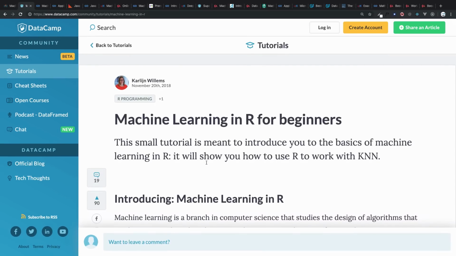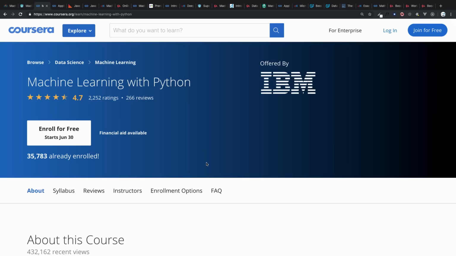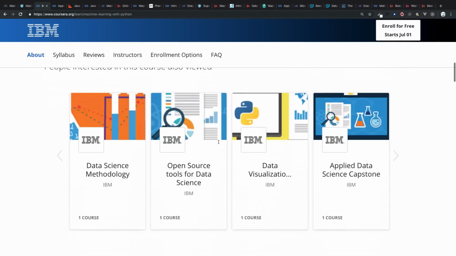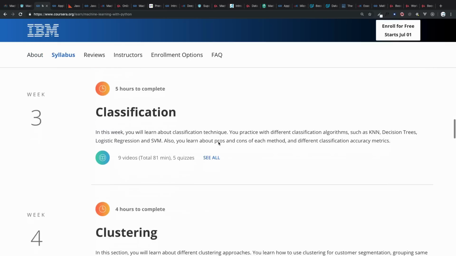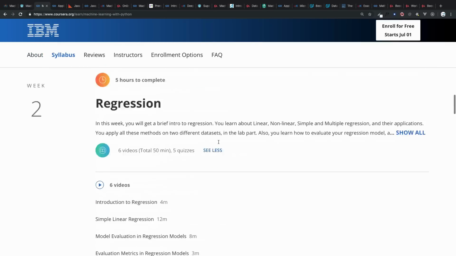Then if you want to use Python, which most of us use, there is a course on Coursera offered by IBM for machine learning with Python. They are going to cover introduction to machine learning, regression, classification, clustering, and much more.